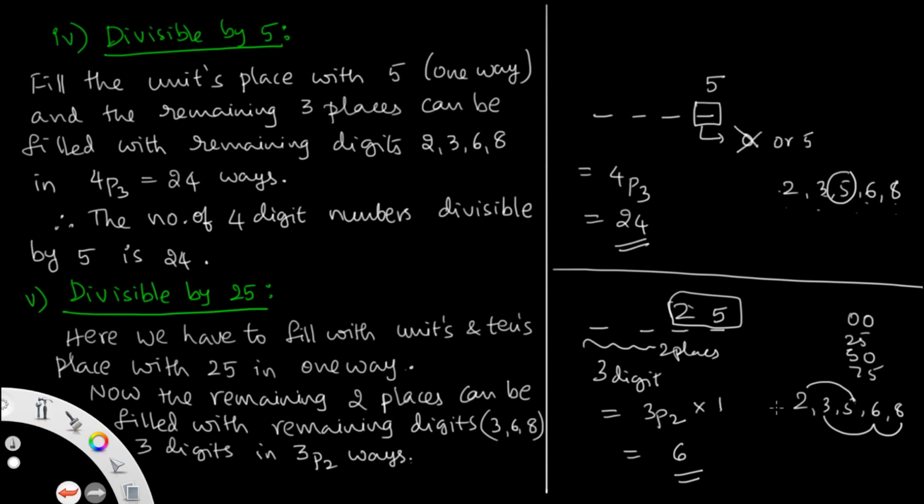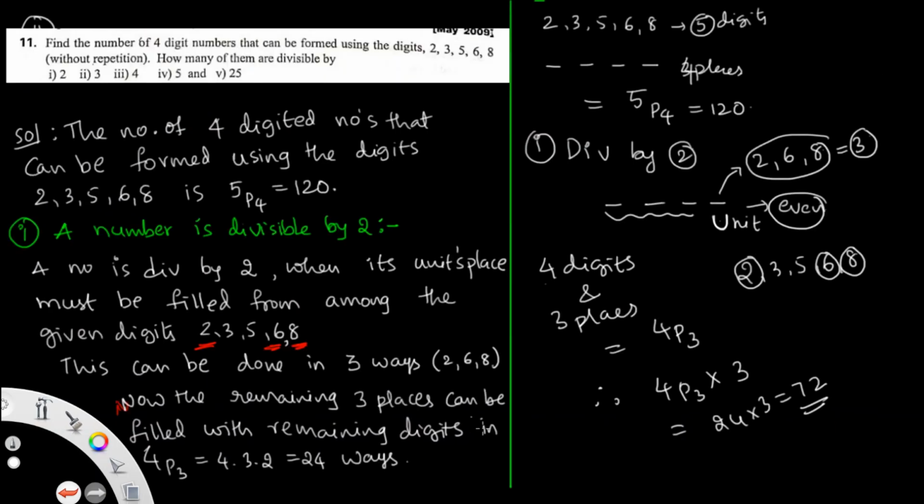So this is the way of writing. The left side is the way of writing from the first onwards. Find the number of 4-digit numbers that can be formed using the digits 2, 3, 5, 6, 8 without repetition. How many of them are divisible by 2, 3, 4, 5 and 25? So like this you have to write all of this on the left side. In that way also you can write and simplify all those numbers. Then go to the next question.